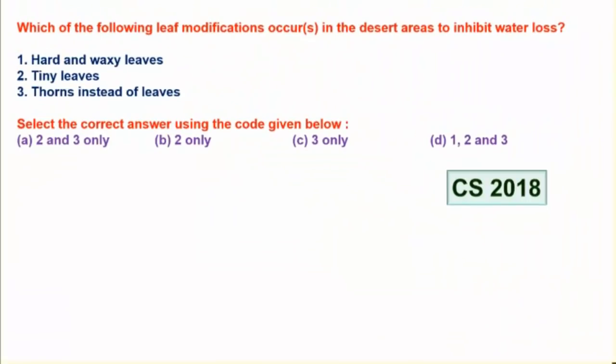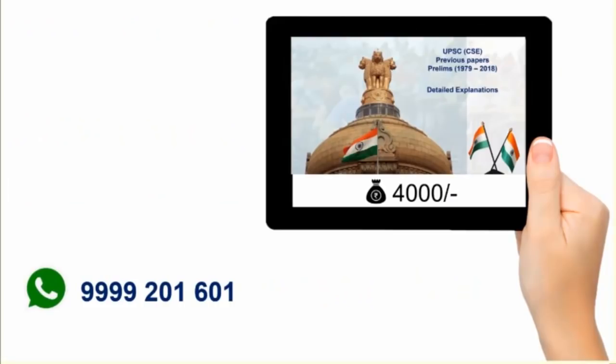So if you know the concept, and if this is an add-on to you, if this advantage of solving these previous questions, then definitely you can clear prelims with a huge margin, not just with 1 or 2 marks extra than cutoff. You can clear it maybe with 150 or 160 marks, which is very much possible. Now, to make it simple, solving previous questions will definitely help you, no doubt in this. But if you want to solve all these 3000 questions with relevant explanations, and develop the concept along with the answers, you need to prepare them in a systematic way.